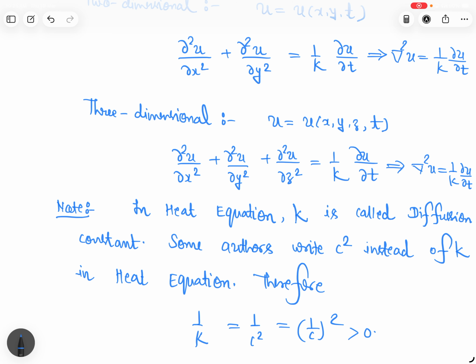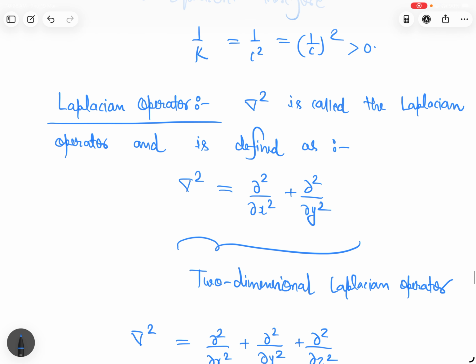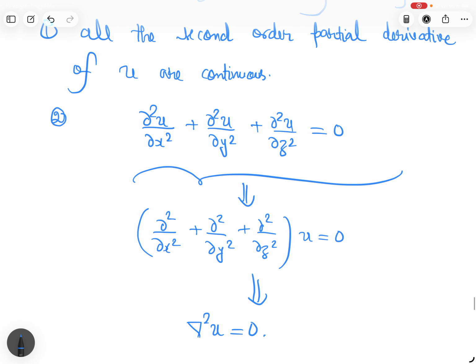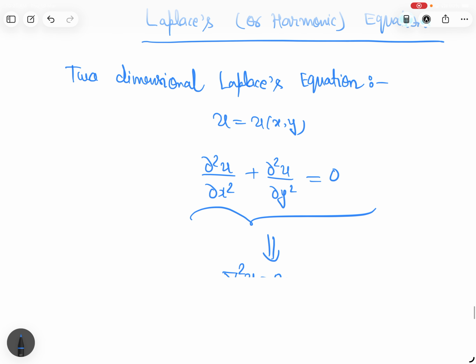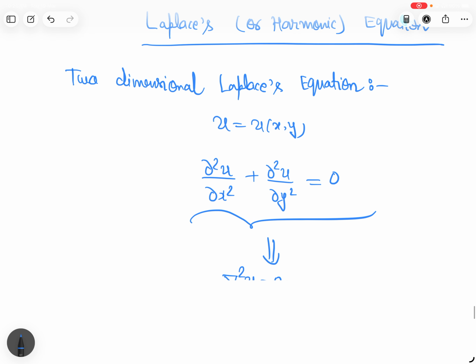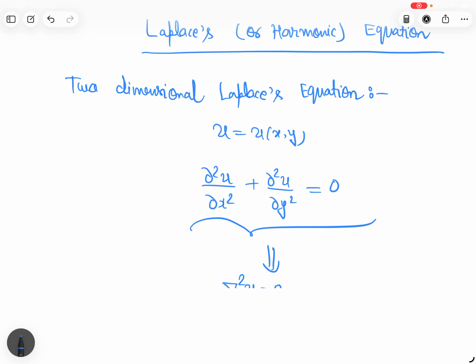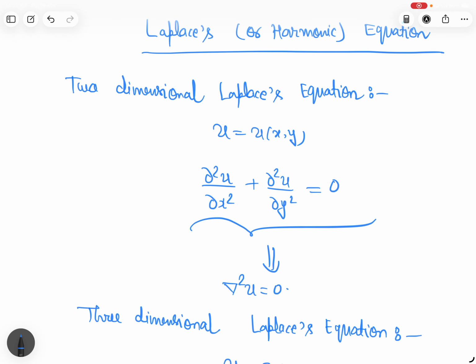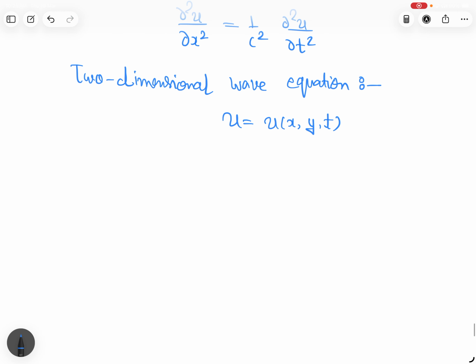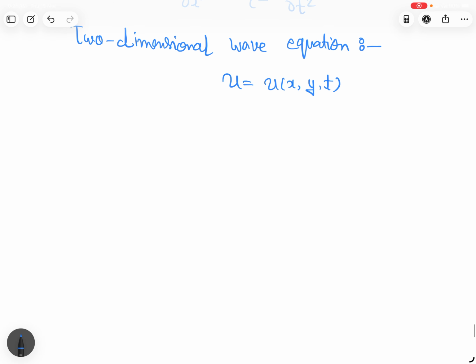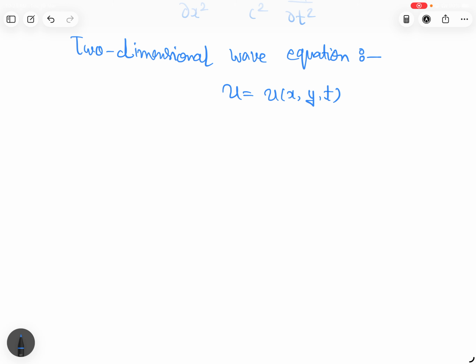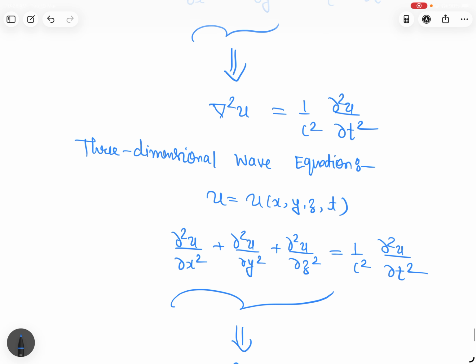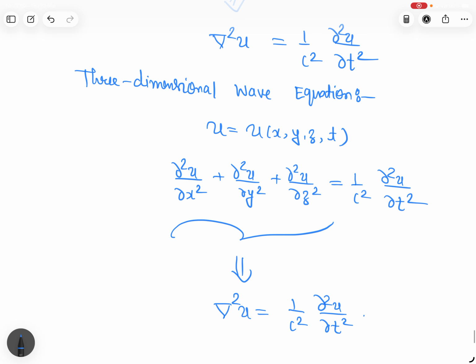The meaning is the same. So this was the introduction of Laplace equation, wave equation, and heat equation.